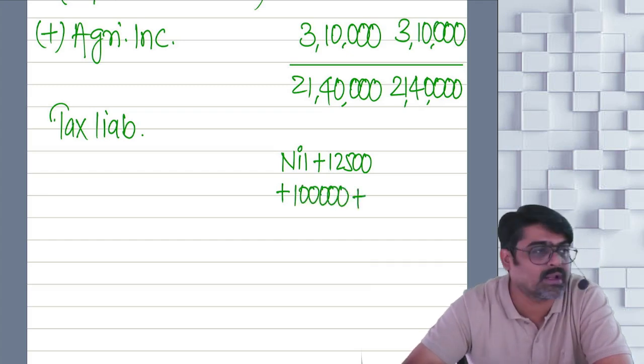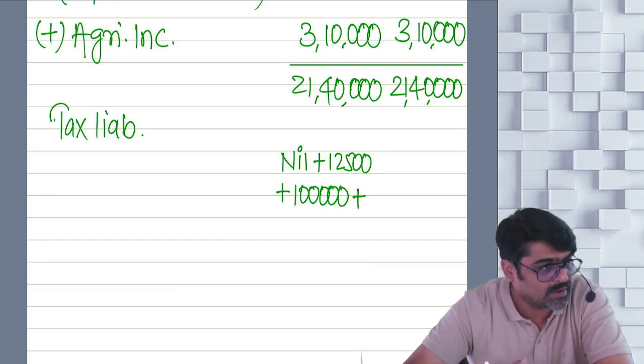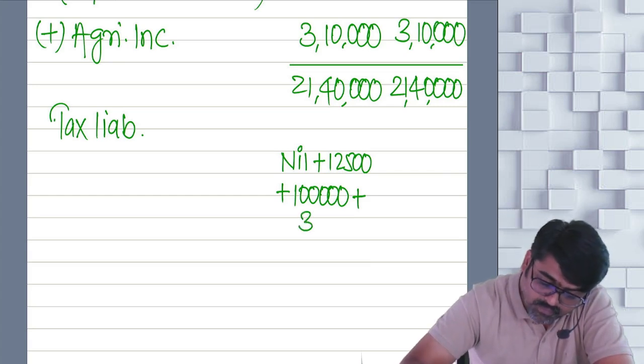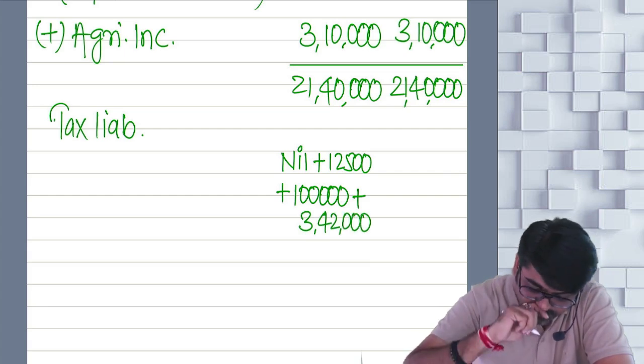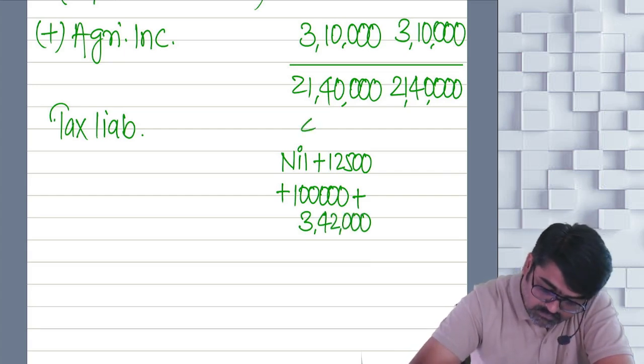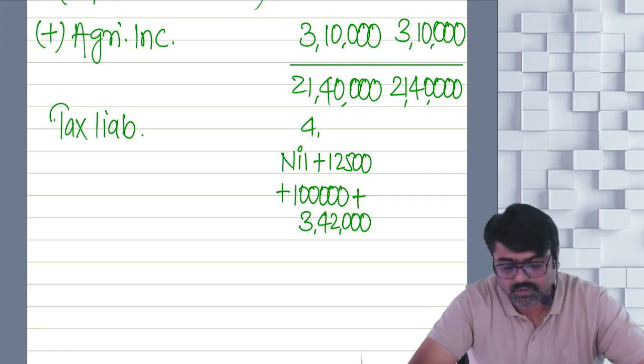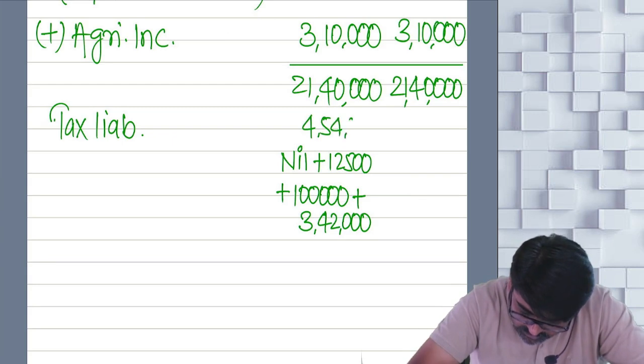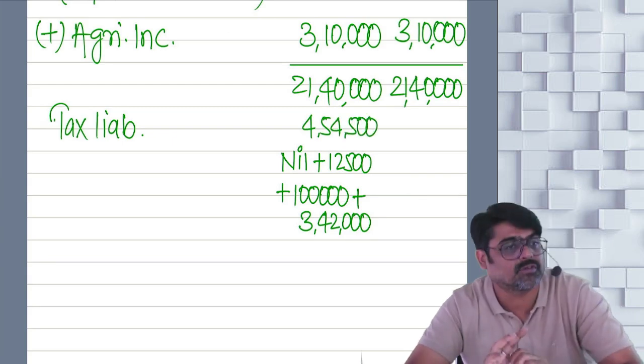And what is the total income over and above 10 lakh? 11 lakh 40. On 11 lakh 40 you are going to apply 30%. Calculate. 3 lakh 42,000. Can you add all of them? 4 lakh 54,500. Yes or no, sir?